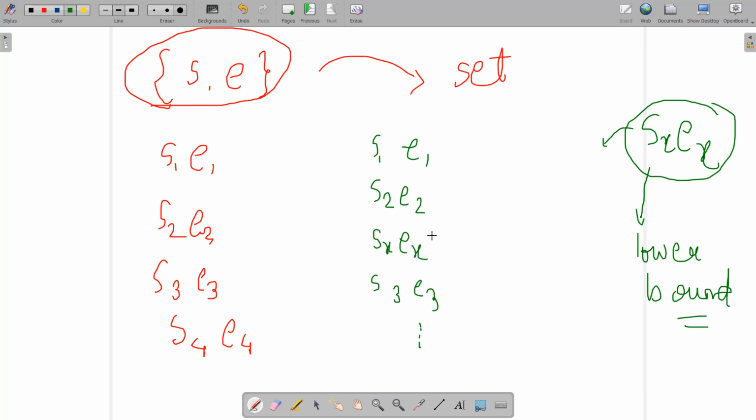Suppose lower bound is pointing at this iterator. You know the concept of lower bound: suppose we have the elements 3 3 3 5 5, and if you find the lower bound of 5, then it will point to this position. So I'm trying to find out whether this position is the correct position in this set or not.